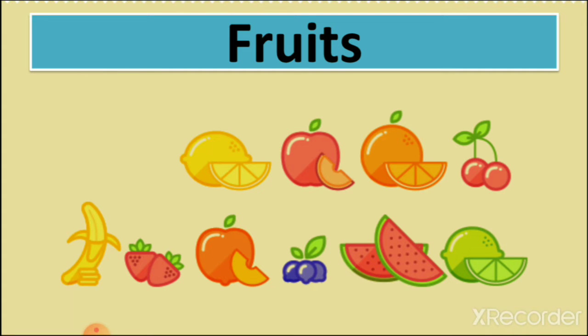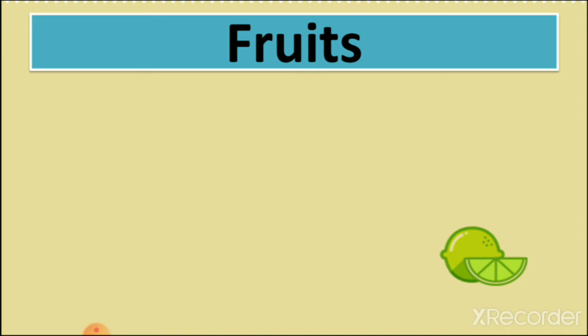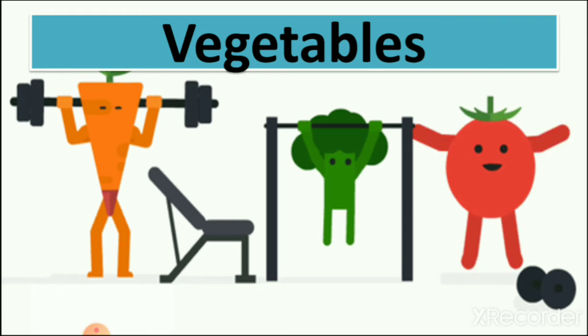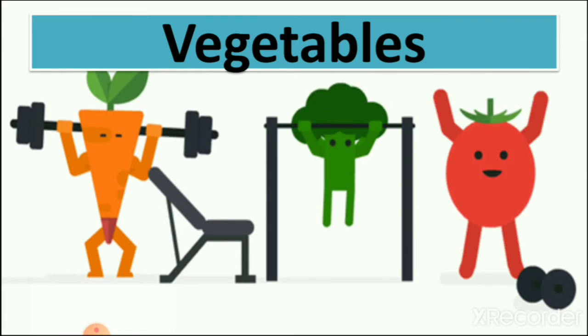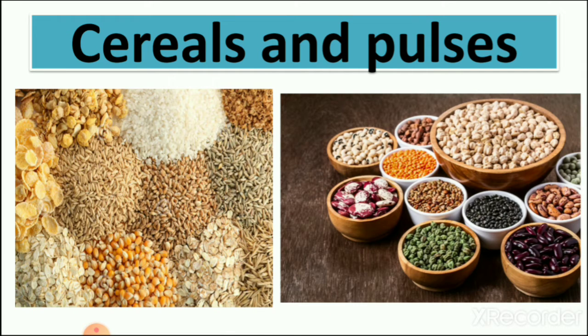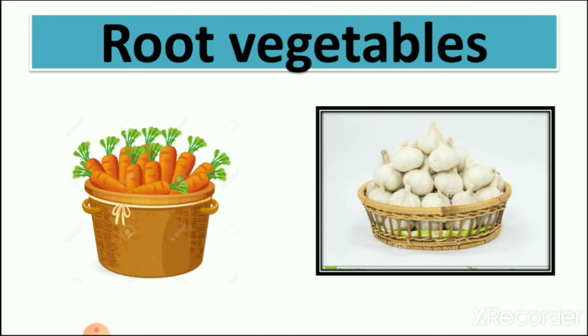Which are they? Fruits, all types of fruits, then vegetables, brinjal, tomato, carrot and many others. Cereals and pulses which we use in our food. Tea, coffee and sugar also we get from plants. So all these things we get from plants, which we learn.